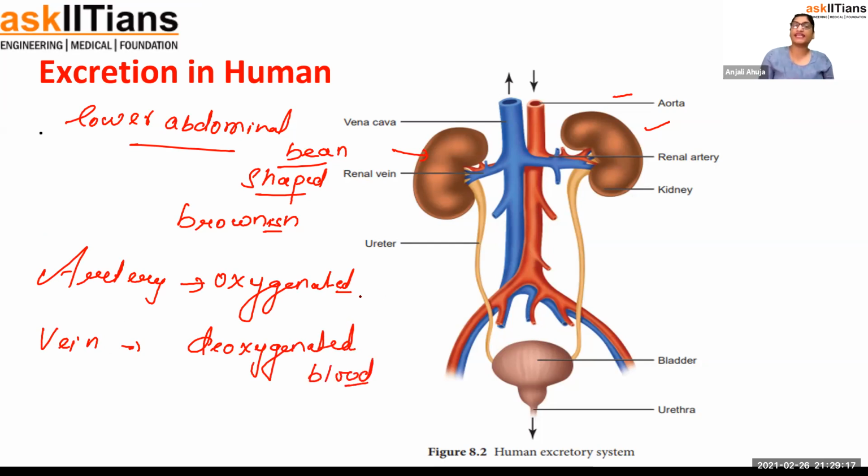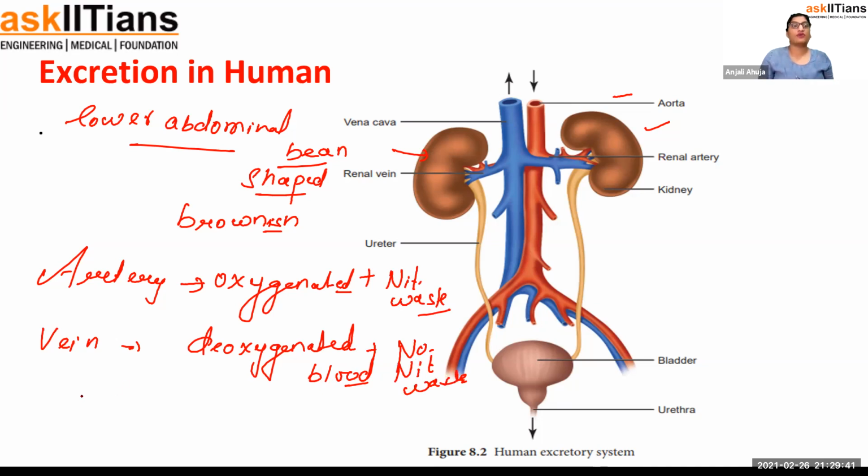Now, artery has oxygenated blood plus one thing that you have to remember: it consists of nitrogenous waste. This is oxygenated blood, but nitrogenous waste is present in the artery. Vein is deoxygenated blood, but there is no nitrogenous waste in it. Are you getting my point?